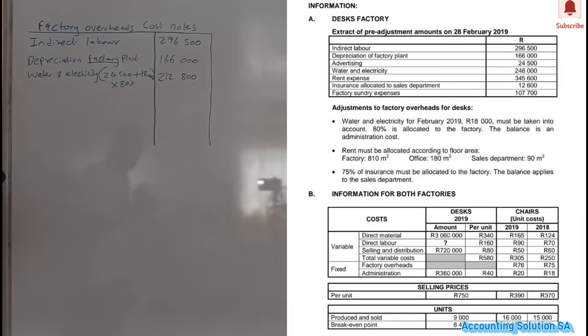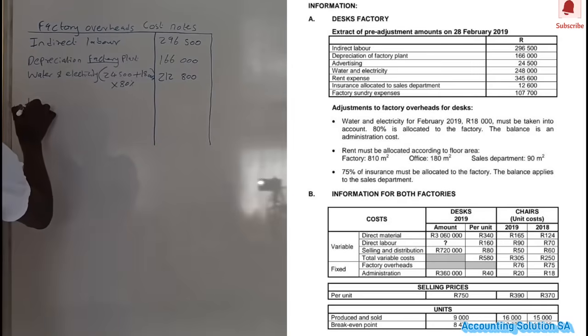Rent expense is an amount of 345,600. But we have to read the information, guys, because some rent can be paid for office, which doesn't fall under a factory. They said rent must be allocated according to floor area. A factory is 810 square meters, office is 180 square meters, sales department is 90 square meters.